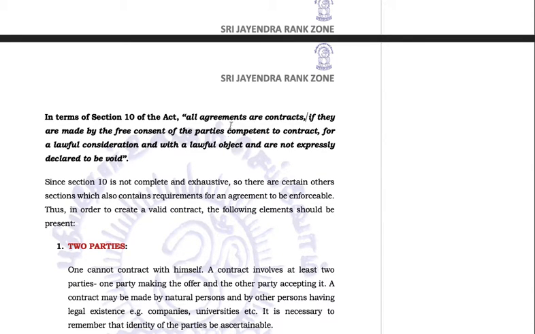Competent to contract, parties must be competent as well. Free consent has to be there, party must be competent as well. For a lawful consideration, consideration has to be there, but that too a lawful consideration, with a lawful object. Object has to be lawful. And are not expressly declared to be void, should not be declared void. So these are the essentialities given in section 10. Now let us understand this contract definition and analyze it.